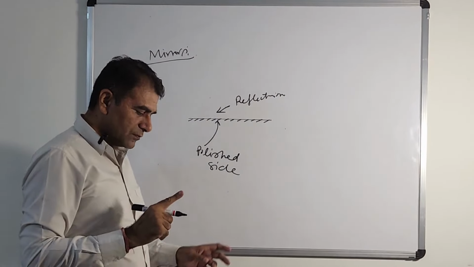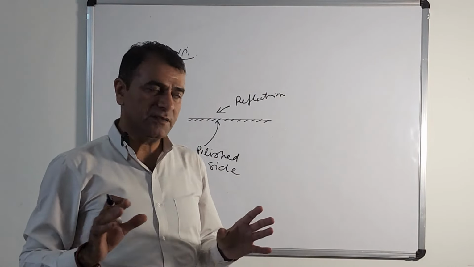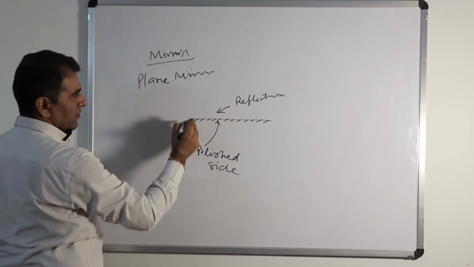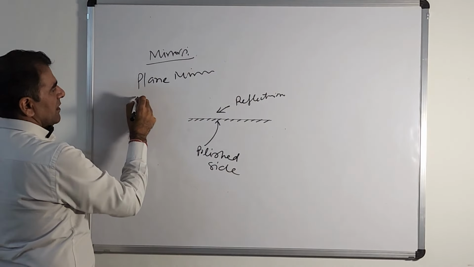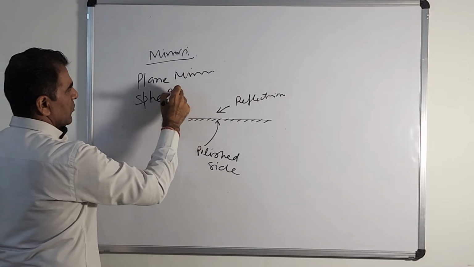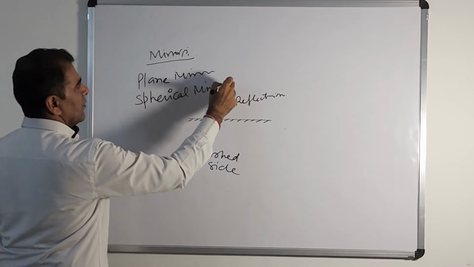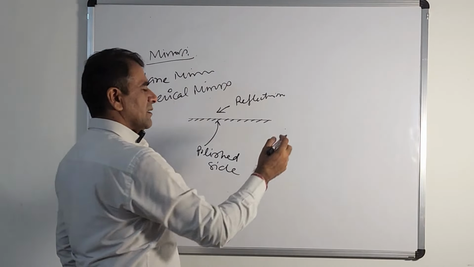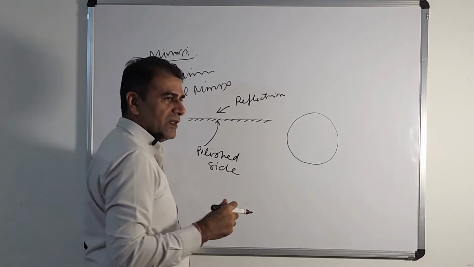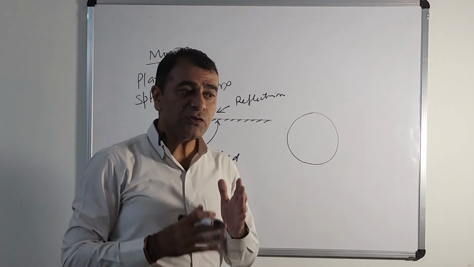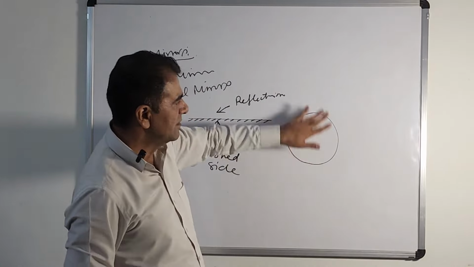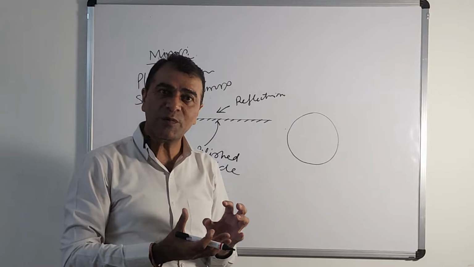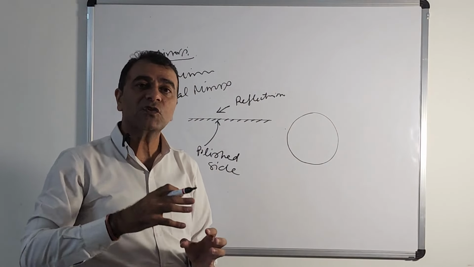Now there are two types of main mirrors. One is the plane mirror, which is this one, and the other is spherical mirrors. Why do we call them spherical mirrors? It is very simple. Take a sphere. What is the difference between a circle and a sphere? A circle is a two-dimensional body, because it is drawn in two dimensions. When you can touch it, the third dimension is also available, and it is known as a sphere.